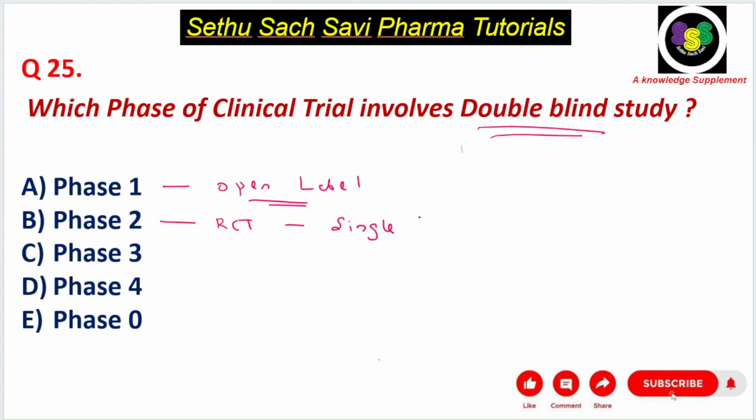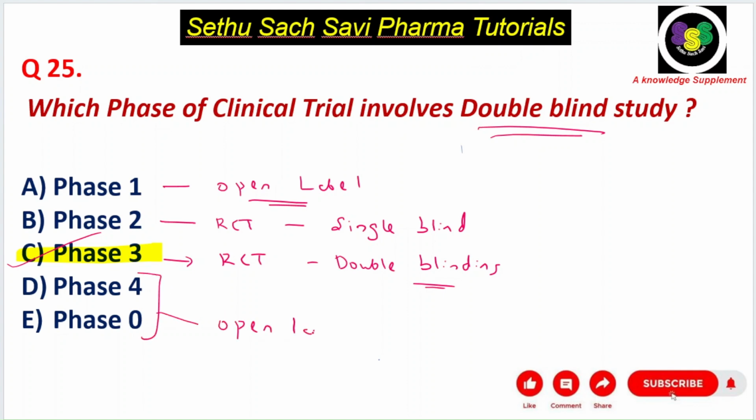So this is called a single blind study. Whereas in phase 3, also a randomized control trial, both the patient as well as the investigator are not aware. So that is called double blinding. Both are not aware. So for the double blinding study, the answer is phase 3. Whereas phase 4 as well as phase 0 are also open label studies. Okay, hope it is clear.